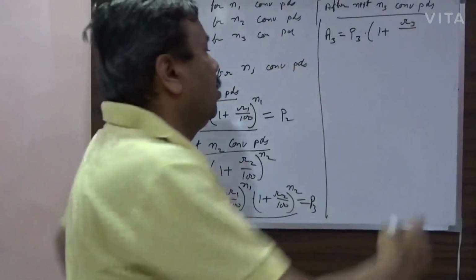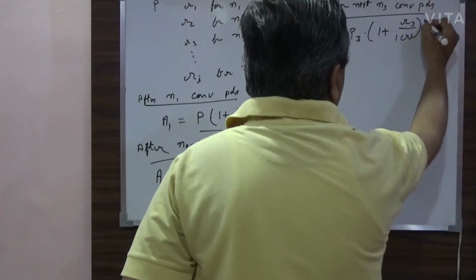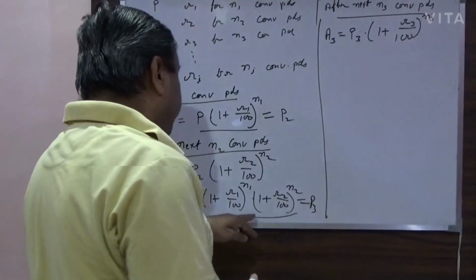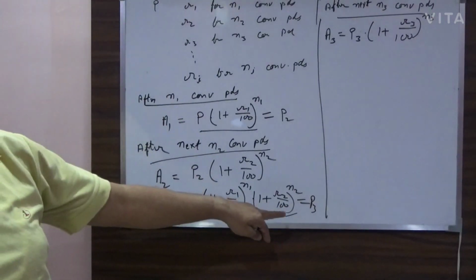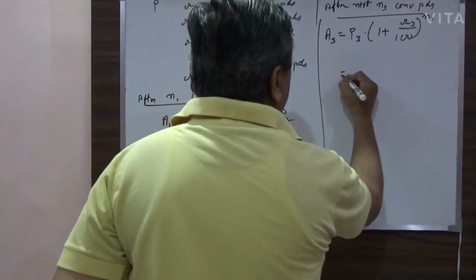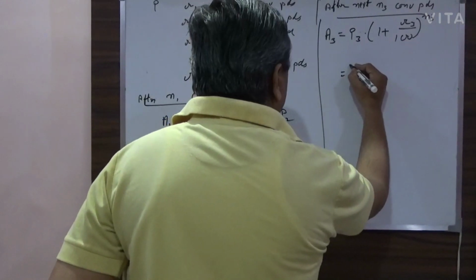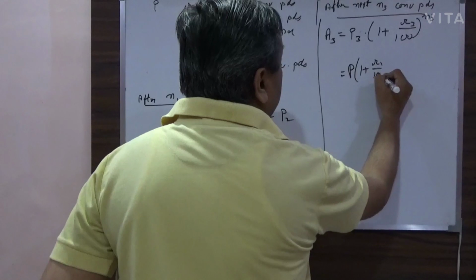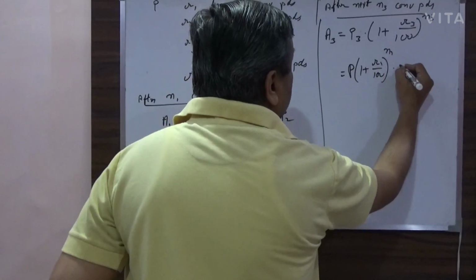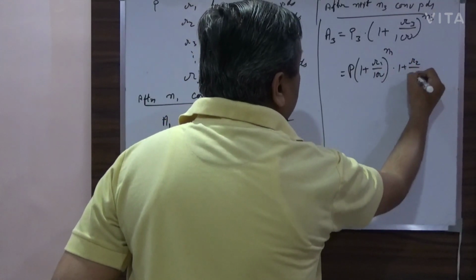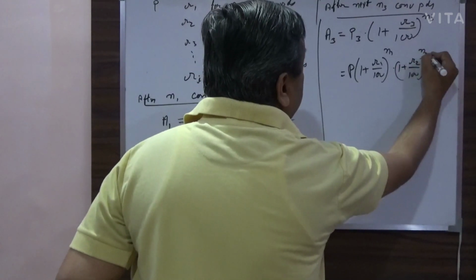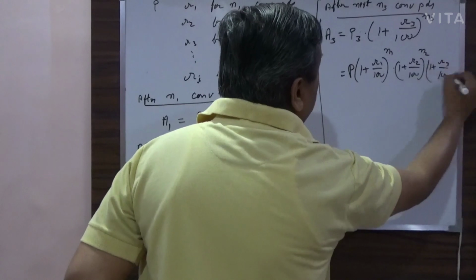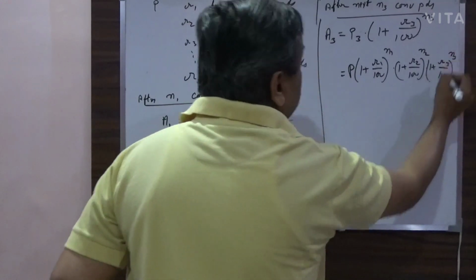And if I put the value of P3 from here, this A3 will become P multiplied by 1 plus R1 by 100 power N1 multiplied by 1 plus R2 by 100 power N2 and 1 plus R3 by 100 power N3.